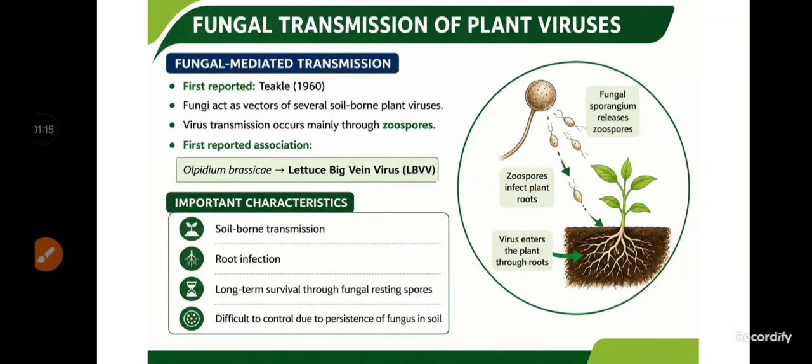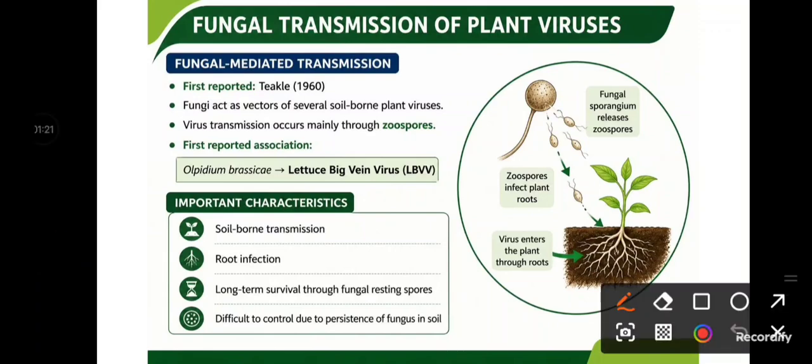Next, fungi act as vectors for several soil-borne viruses, just like the nematode. Here the viruses are soil-borne in nature because the fungi are soil-borne, and only soil-borne fungi can transmit the viruses through the zoospores. That's why specifically the soil-borne viruses are transmitted by these fungal vectors.